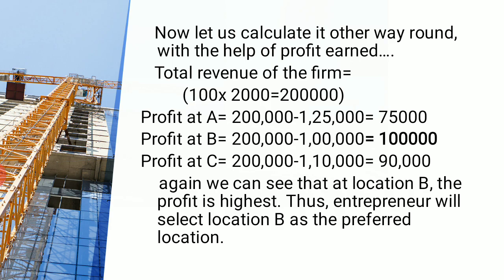In the prior slide we have seen what the total cost is. We have come to the calculation of total cost, right? Suppose for A it was 2 lakhs minus 1,25,000, that gives you 75,000 of profit. In B it is 2 lakhs minus 1 lakh, that is 1 lakh rupees of profit. And for C it is 2 lakhs minus 1,10,000, that gives you 90,000 of profit.